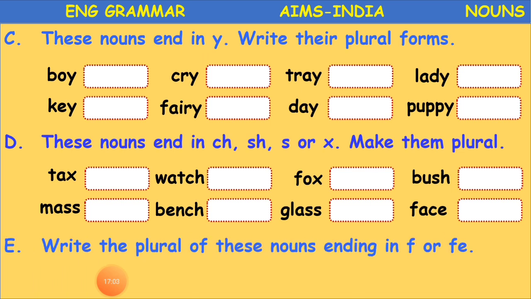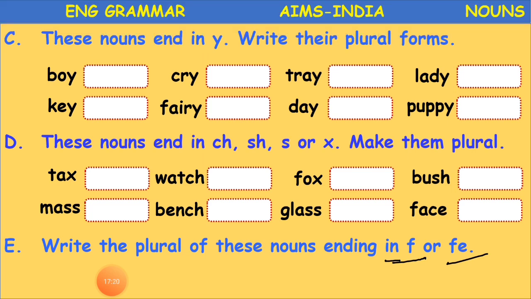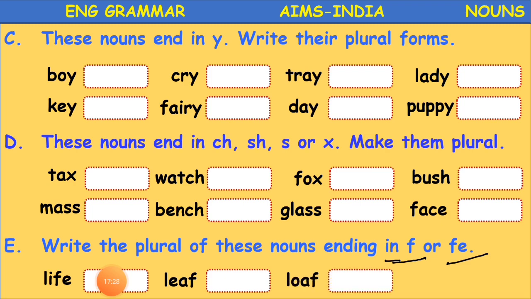What is the other one? Write the plural of these nouns ending in F or FE. We have to write the plural of the singular nouns which end in F or FE. How will we do it? These are some examples here: life, leaf, loaf, knife. What did I say to you, children?